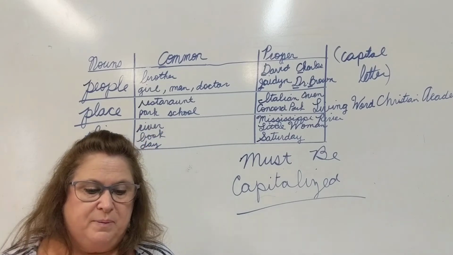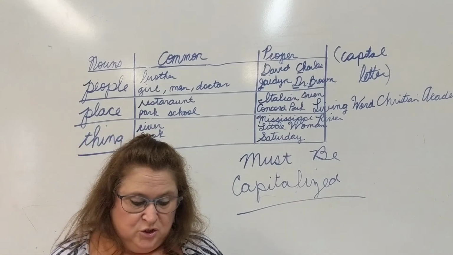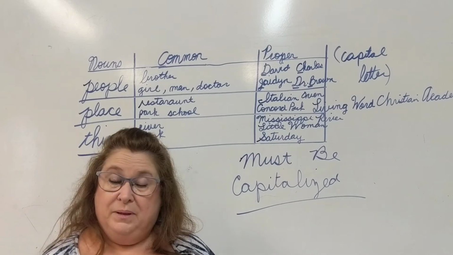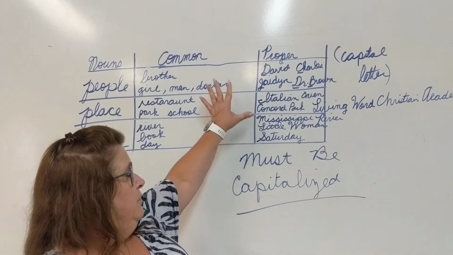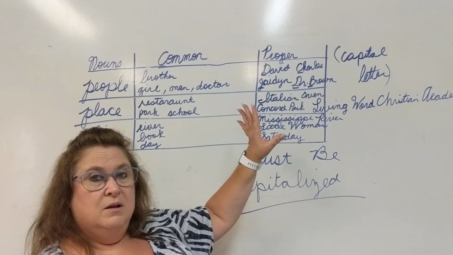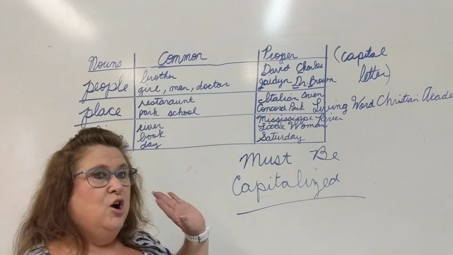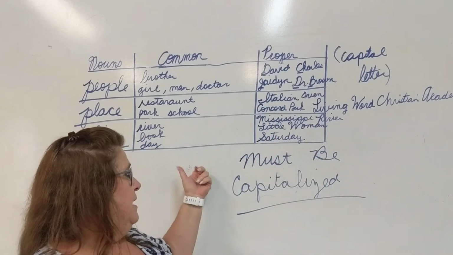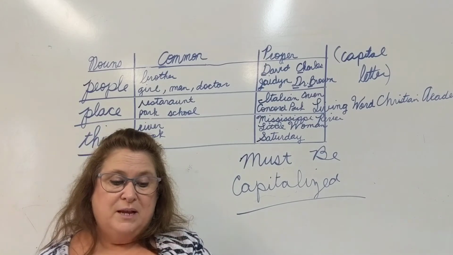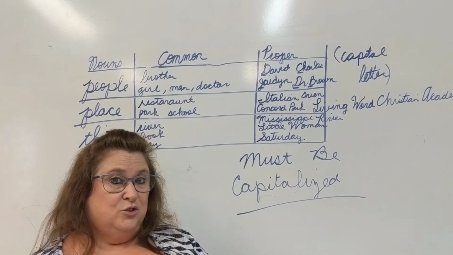And open your books to page 32. On page 32, you are going to complete this page on your own. All the information that I have given you here, you can go back and look at your video, whatever you need to do. This information is more than enough information to help you complete page 32.